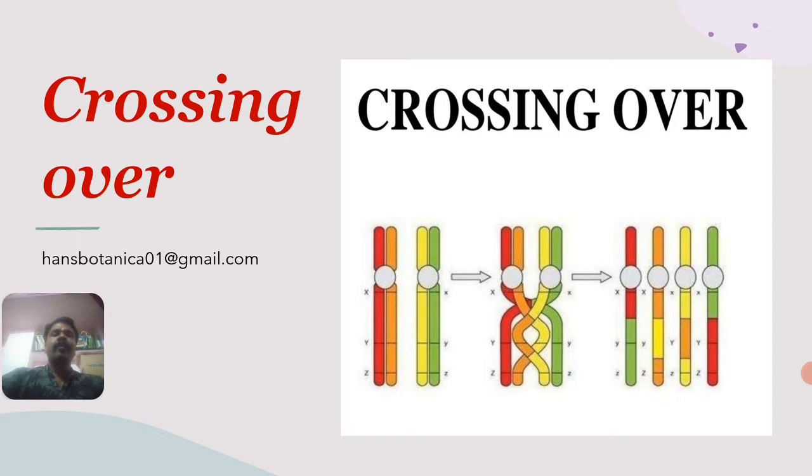Those are called homologous chromosomes. The pairing of homologous chromosomes takes place during the zygotene stage in prophase 1. In pachytene, these homologous chromosomes undergo crossing over, as their chromatids twist in different regions, which is called crossing over.